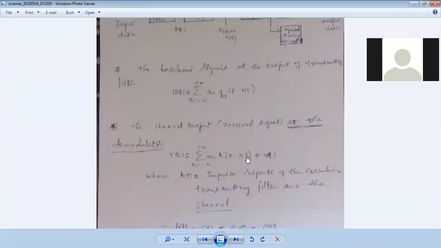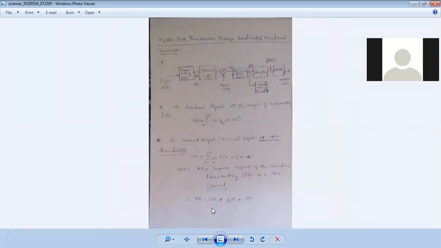This will look back at the noise n(t). So r(t) is the response of the pulse through the channel, which is the channel's impulse response, as given here. So h(t), that is the response, is c(t) into g(t) into n(t).